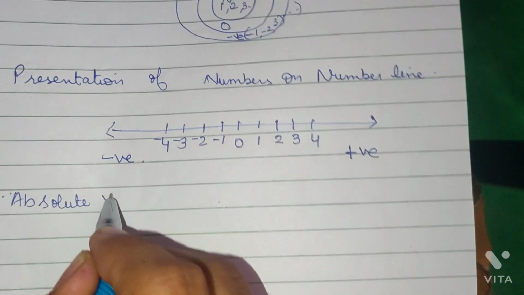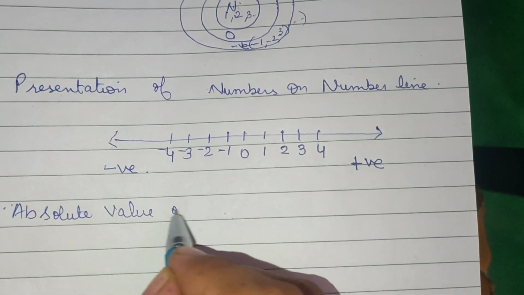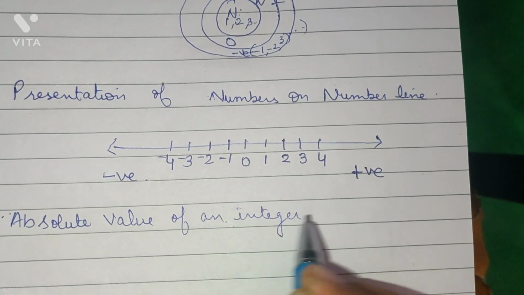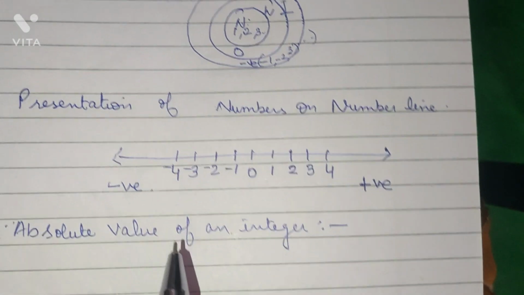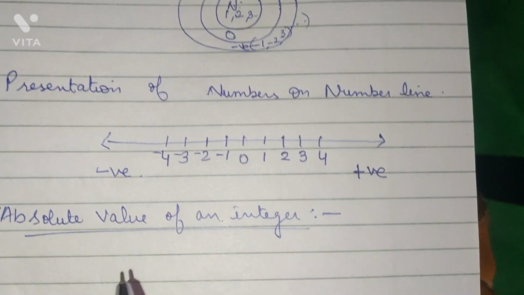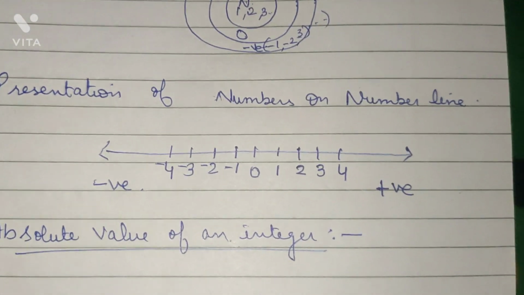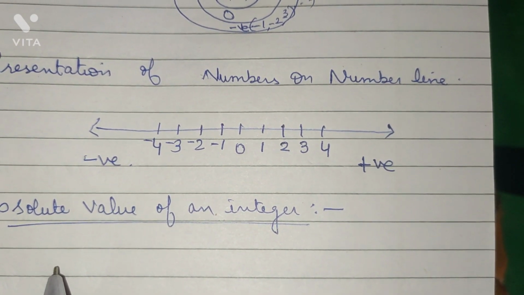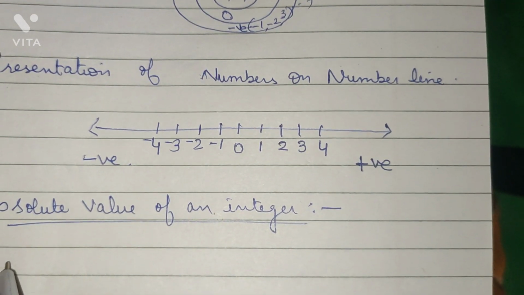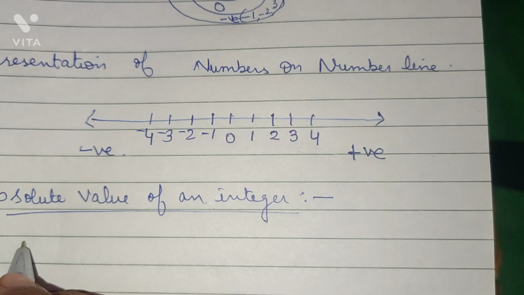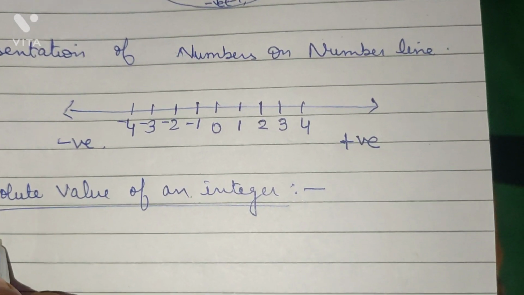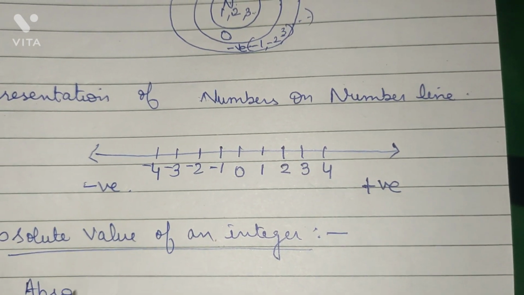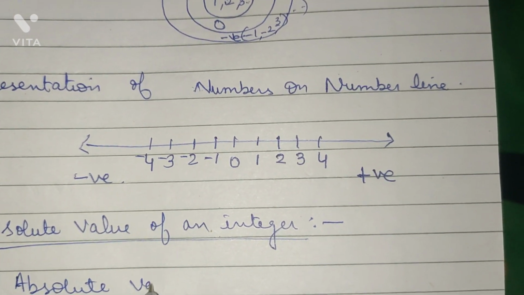Next we will learn about the absolute value of an integer. Now what do you mean by absolute value? Absolute value means regardless of any sign. When we find the value of any integer regardless of any sign, it means we ignore the sign of the integer to find the absolute value of an integer.